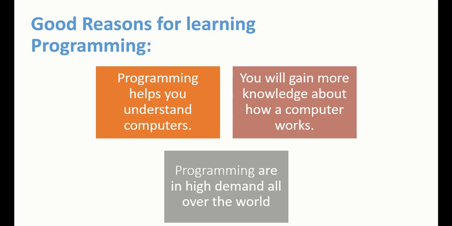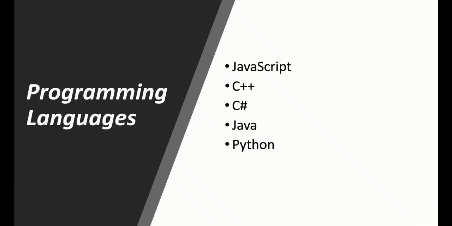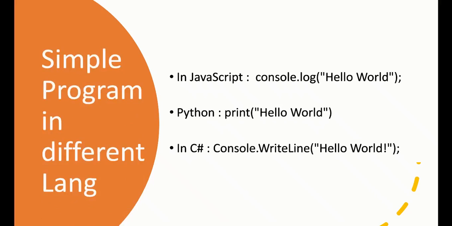So now we have several different programming languages. Here we have very popular programming languages like JavaScript, C++, C#, Java, and Python. Now let's talk about how a simple program is written in different languages. Here we have a very simple and basic hello world program. In JavaScript, if we want to print hello world, we need to write console.log hello world, in Python we write print hello world, and in C# Console.WriteLine hello world.